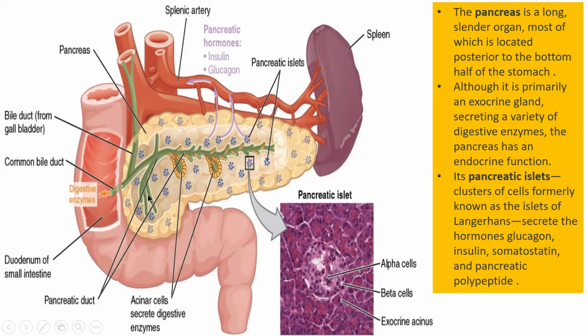Look at the image: there is a cluster of cells known as the islets of Langerhans, which have alpha, beta, gamma, and delta cells that secrete insulin, glucagon, somatostatin, and pancreatic polypeptide. So the pancreas serves as a mixed gland: it is exocrine, secreting digestive juices for digestion, and it also secretes hormones which help in maintaining the blood glucose level in your body.